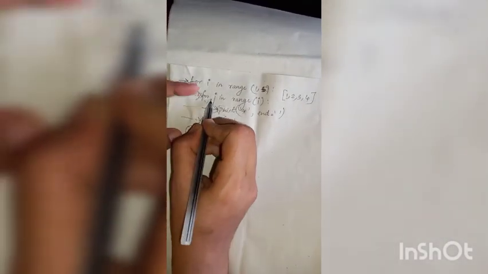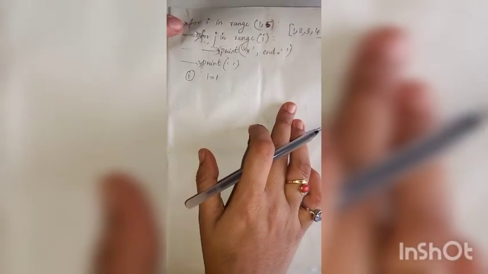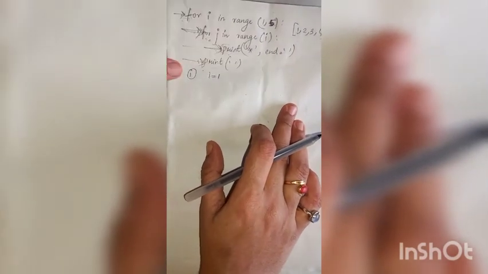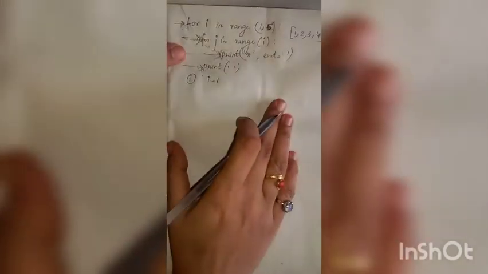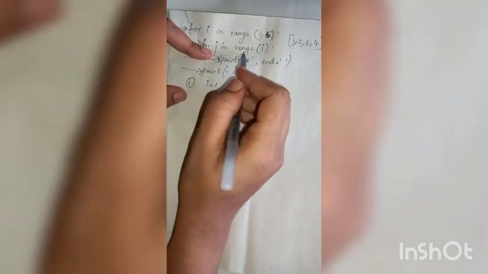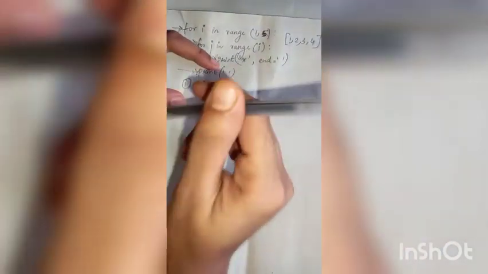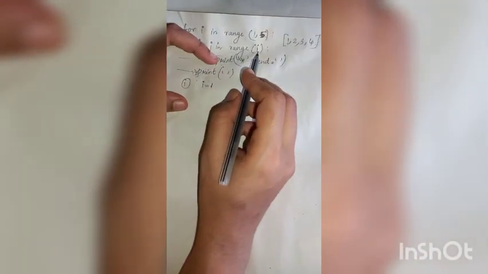When we enter this for loop, you can see for j there is a range function, range of I. So for I equal to 1, we have a value for j. J has a range function, so range of I. The value of I is 1, so range of I means range of 1.